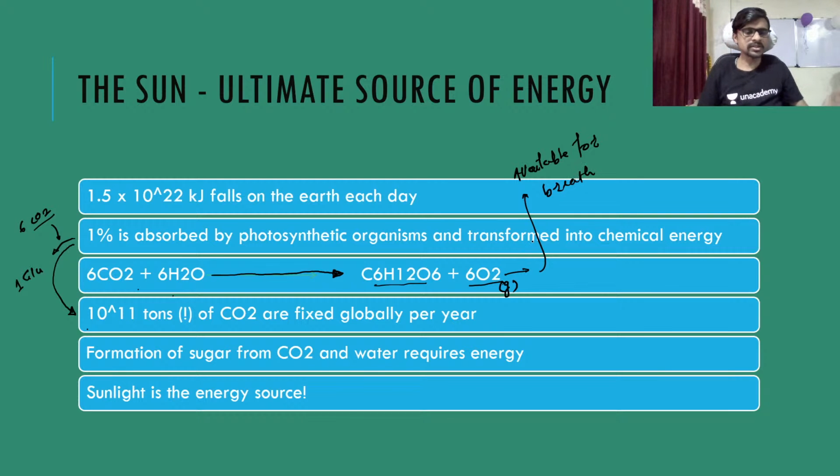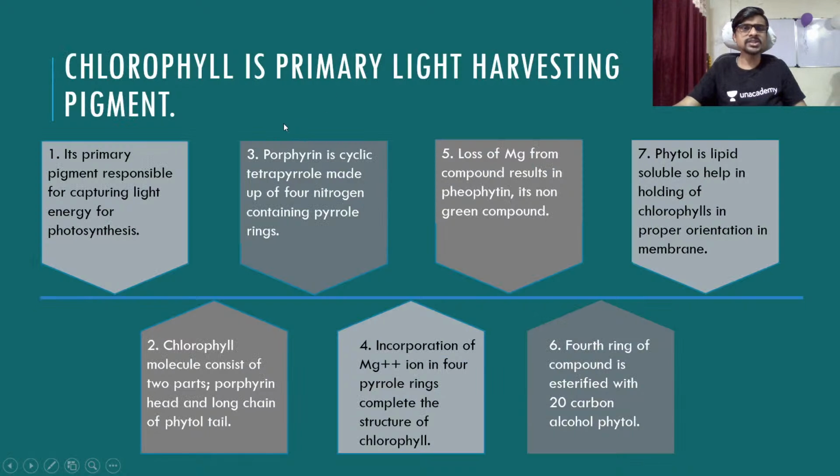This is the oxygen which is available for breathing, because guys, the largest source of oxygen in the environment is photosynthesis. The formation of sugar from carbon dioxide and water requires energy, and that energy is given by the light. This is the energy the light gives to the reaction of photosynthesis, which converts into sugar.